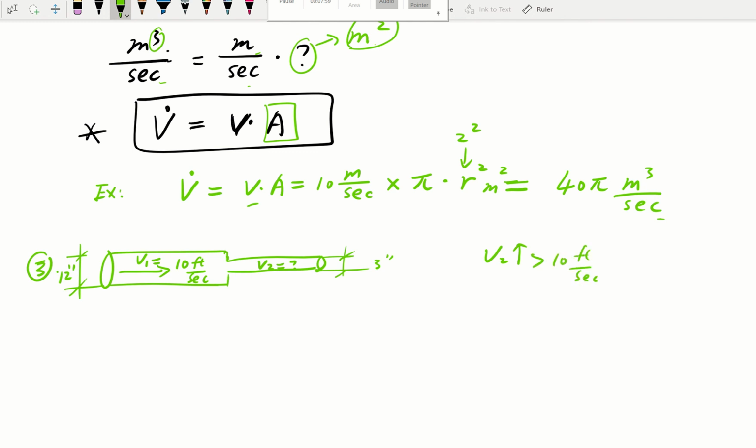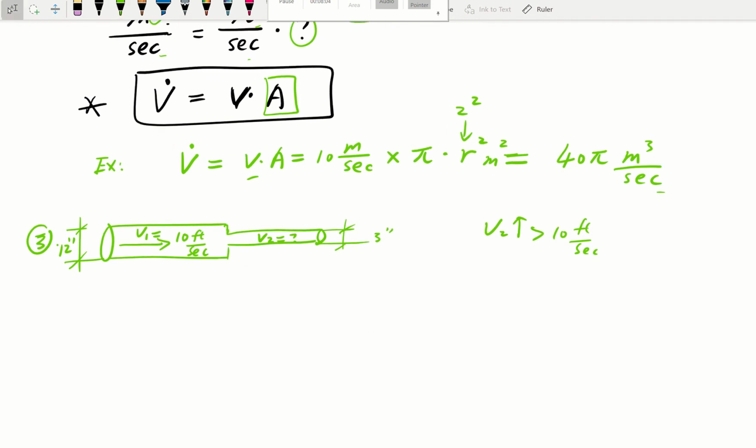For this problem, we can use volume flow rate to help us figure it out. The volume flow rate V dot for pipe 1 is going to be equal to the volume flow rate in pipe 2. Why is that? That's because of mass conservation.